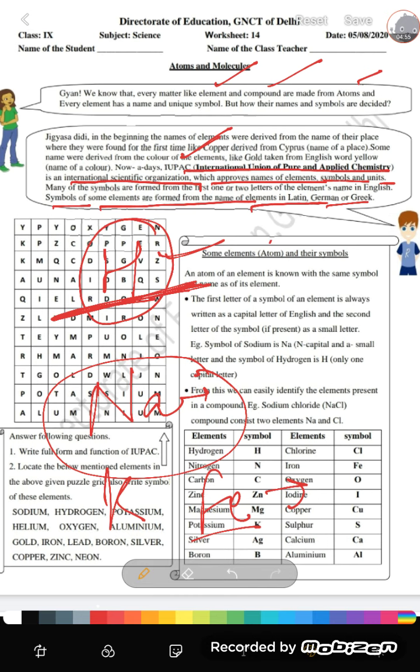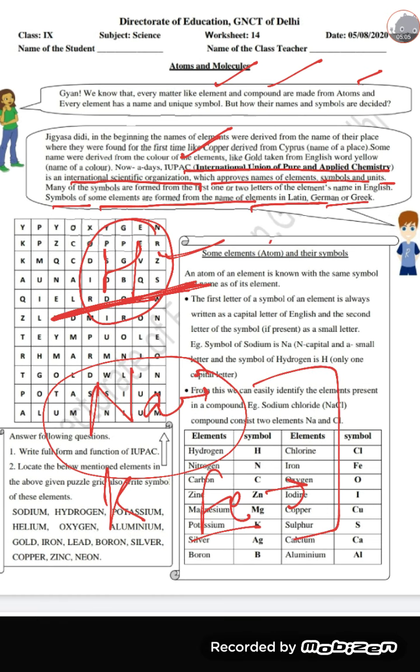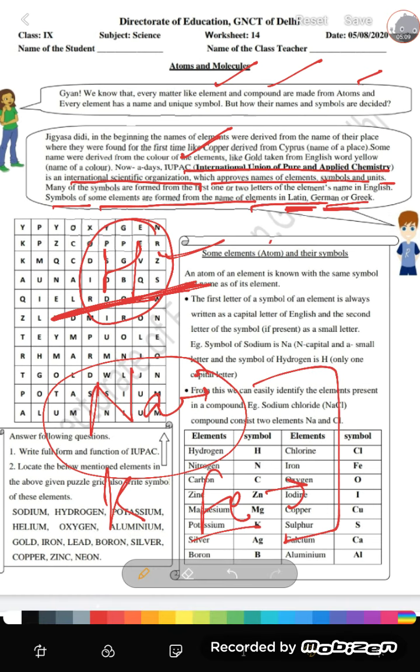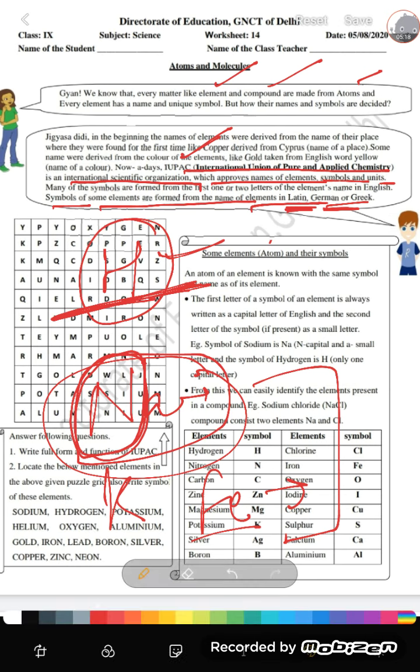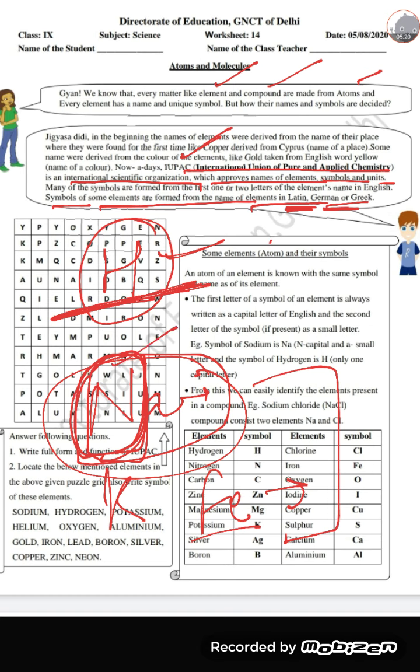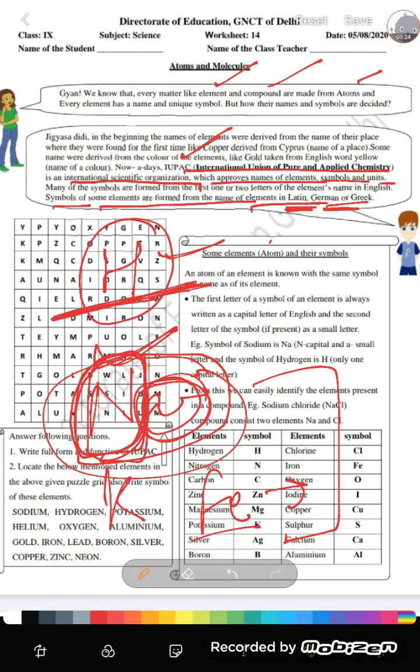So this is a small example I have given you just to make you more comfortable in understanding that. All these elements have their name from the Latin word. Okay, and see, the first letter of this element or this atom is capital and second letter is small, right?